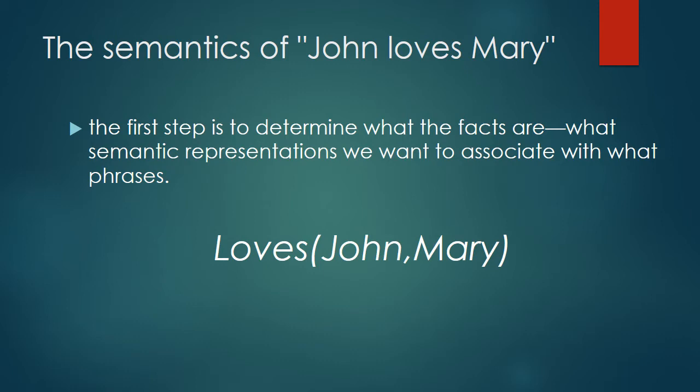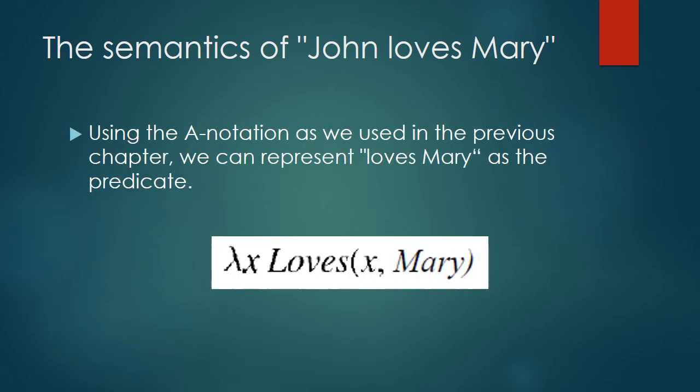As usual, the first step is to determine what the facts are, what semantic representations we want to associate with what phrases. We will look at the simple sentence "John loves Mary" and associate with it the semantic interpretation Loves(John, Mary). It is trivial to see which parts of the semantic interpretation come from which words in the sentence. The rule tells us that the semantic interpretation of "John loves Mary" is, which is equivalent to Loves(John, Mary). The rest of the semantics follows in a straightforward way from the choices we have made so far.